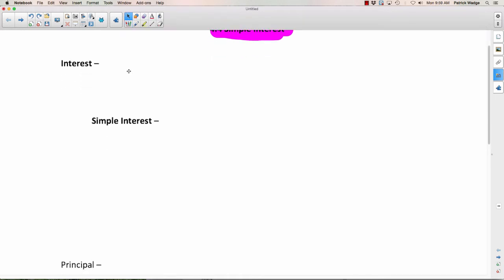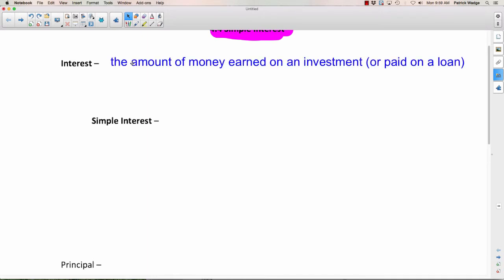Well, I think we've already talked about it, haven't we? If we haven't, or even if we have, here's a definition for interest. It's the amount of money earned on an investment or paid on a loan. So it can be good, like when you put money in the bank, right? At the end of the year, they give you a little money back if it's a savings account. That's called the interest.